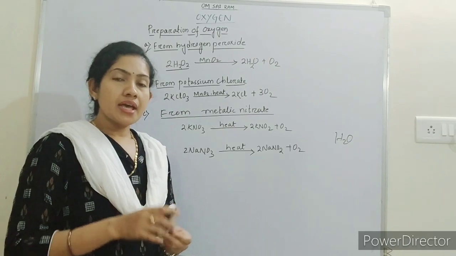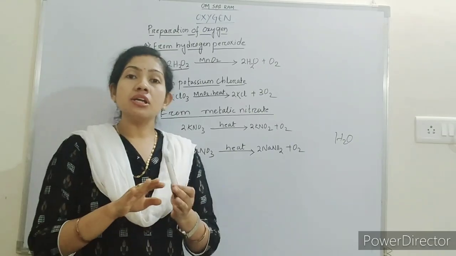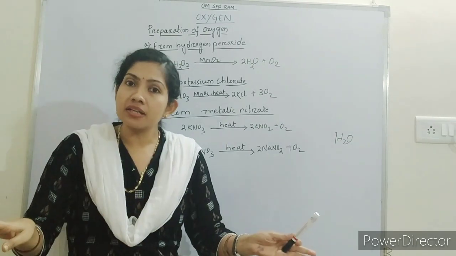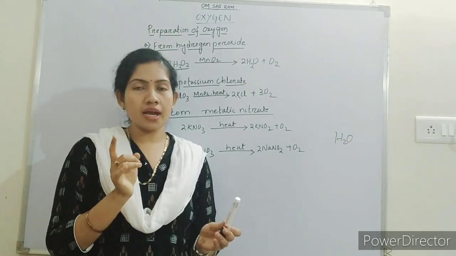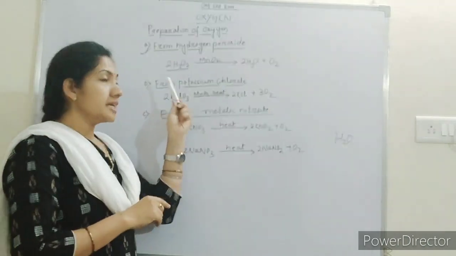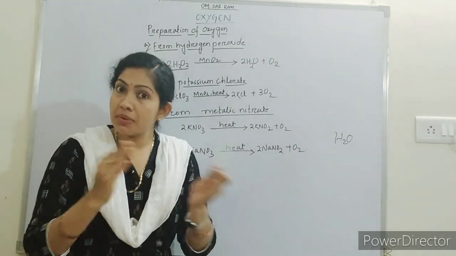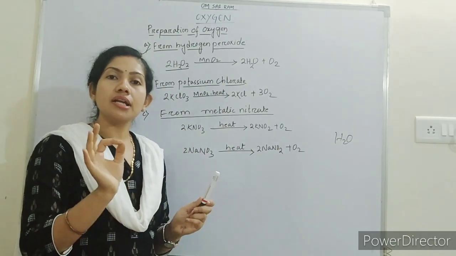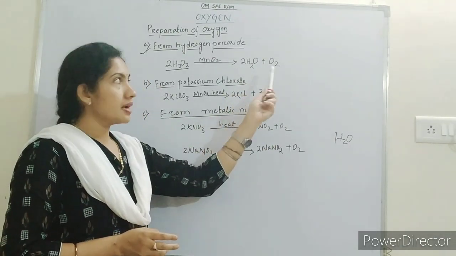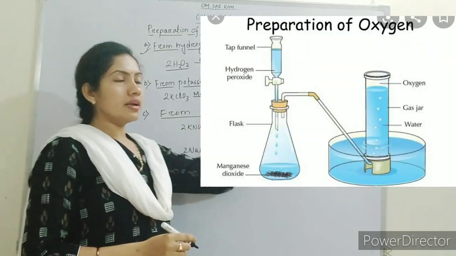As this is a very slow process, hydrogen peroxide will decompose. A decomposition reaction will take place. Hydrogen peroxide will break down. Already we had discussed combination reactions and decomposition reactions. So here a decomposition reaction occurs in hydrogen peroxide. It will break down in the presence of the catalyst, manganese dioxide. And what will it form? It will form water and oxygen, oxygen as a gas.